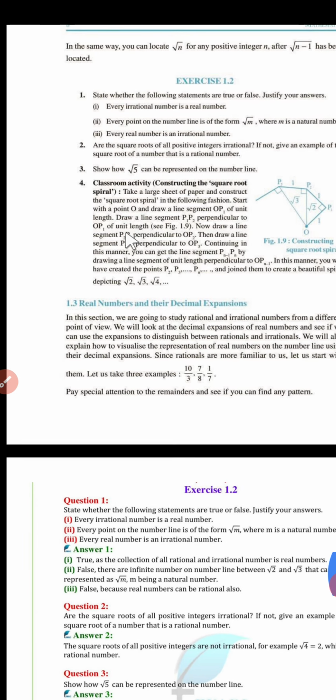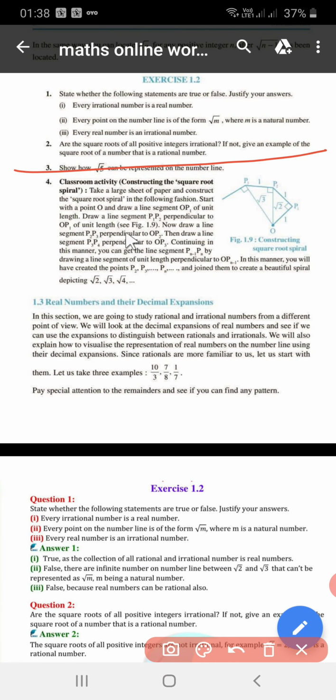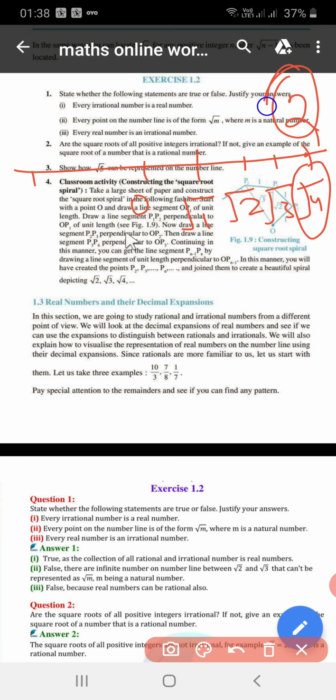We have seen here on the number line, suppose this is 0, this is 1, this is square root of 2, this is square root of 3, this is square root of 4. But square root of 4 is equal to 2. Similarly, square root of 9, we can write it as 3.